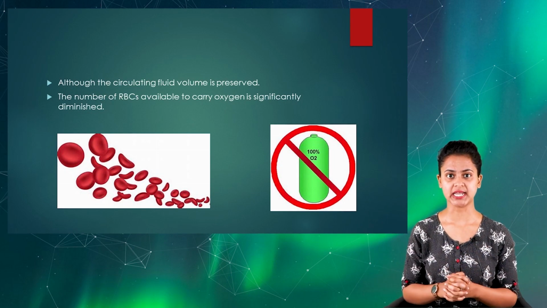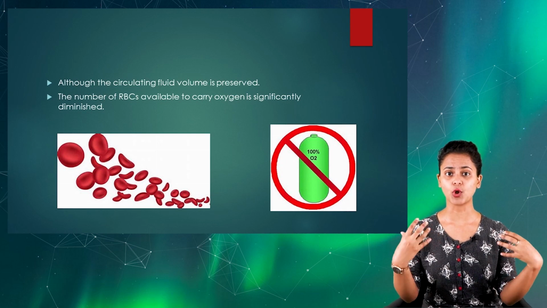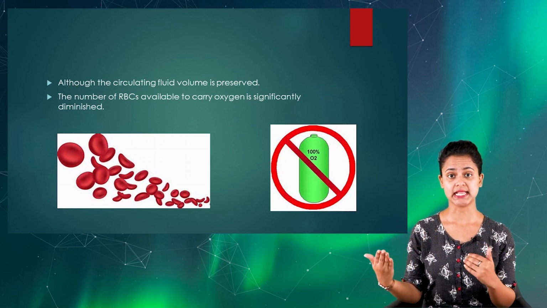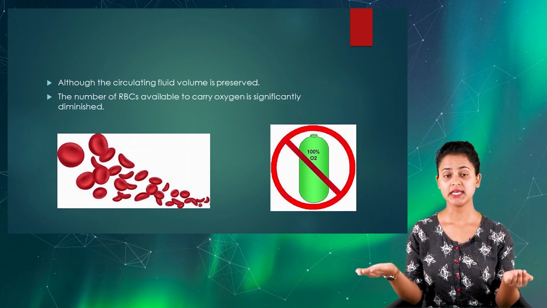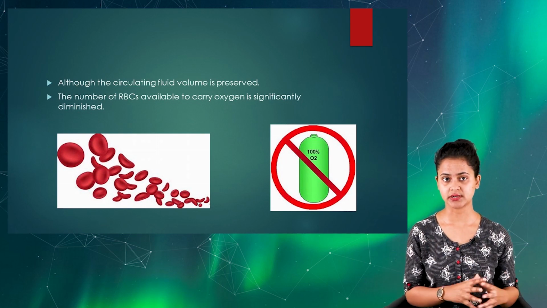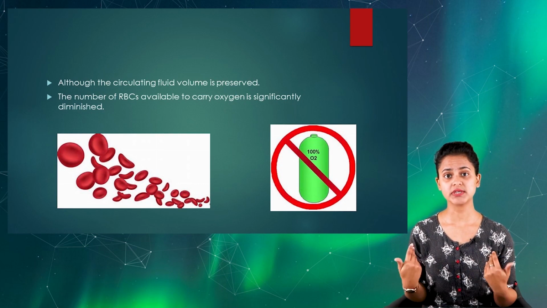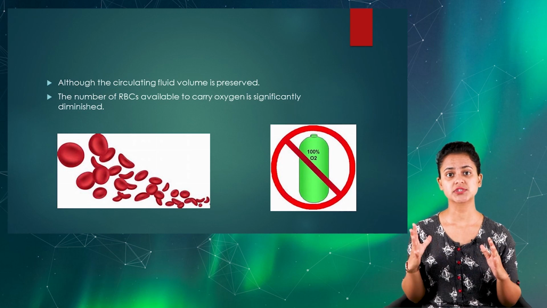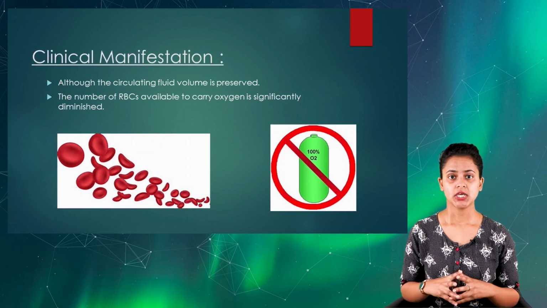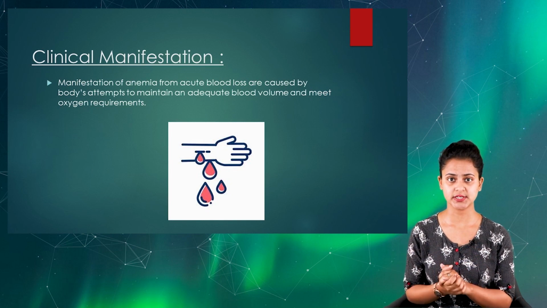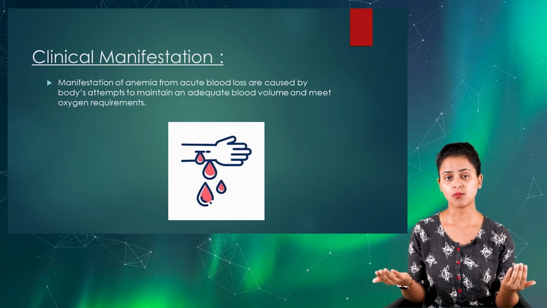But on the other side, here only the plasma volume is increased. The RBCs, or the red blood cells, will definitely have a diminishing count in the circulation. That is the reason why in the gradual state also a person is likely to suffer from anemia. So now we're going to discuss the clinical manifestations generally seen among those clients